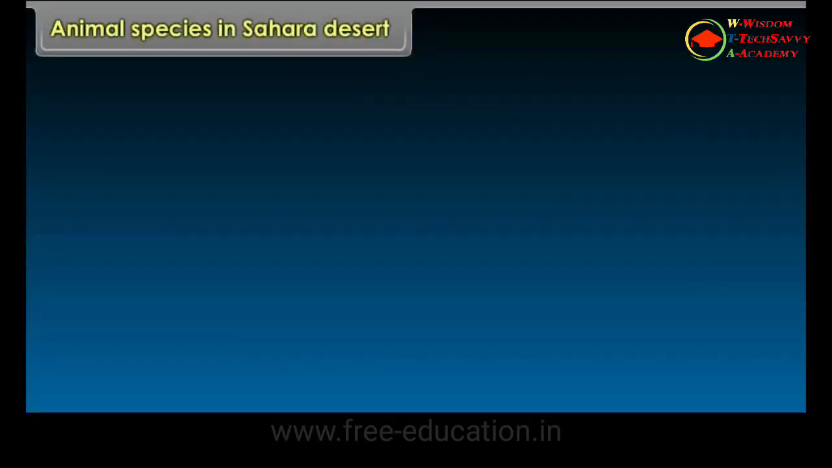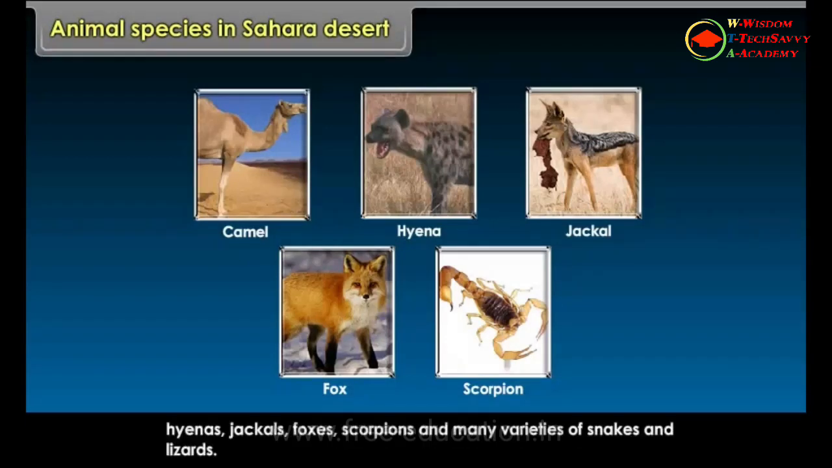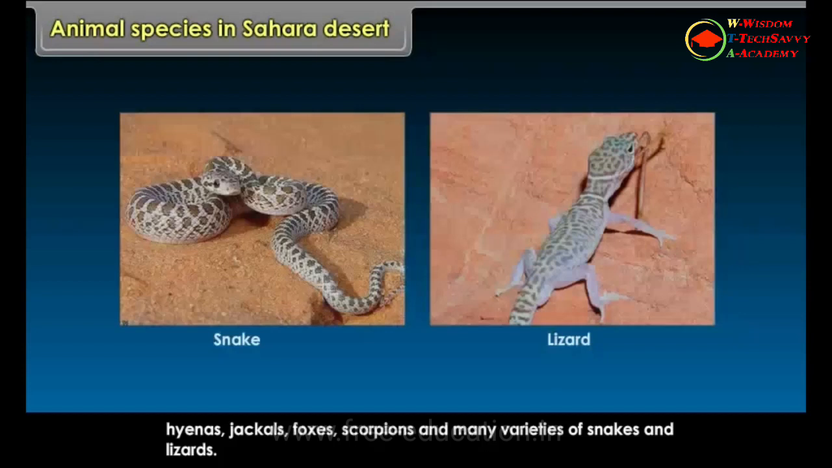Animal species in Sahara Desert. The prominent animal species found in Sahara Desert are camels, hyenas, jackals, foxes, scorpions, and many varieties of snakes and lizards.